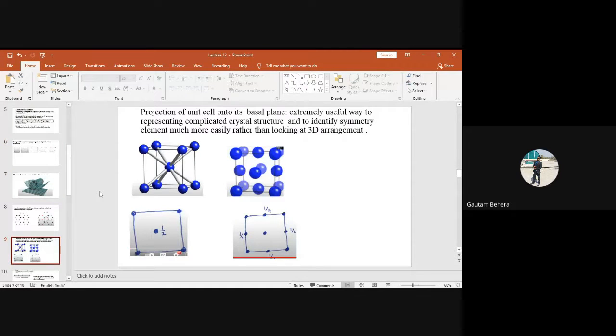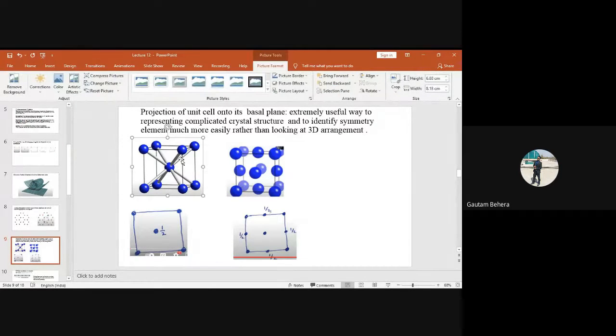Okay, fine. We'll move to the next topic, that is projection of unit cell onto basal plane. Yeah, this is very interesting. So which kind of unit cell is this? And what is this unit cell? Body centered cubic.